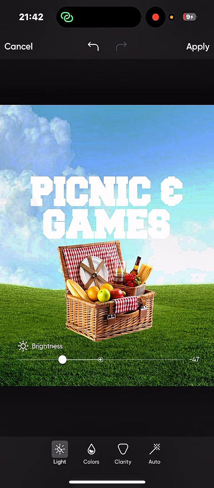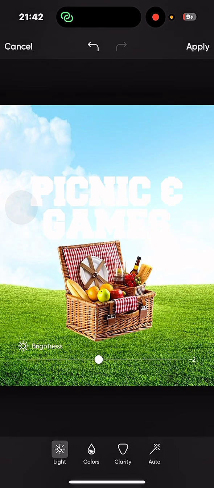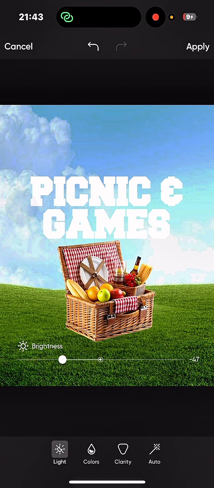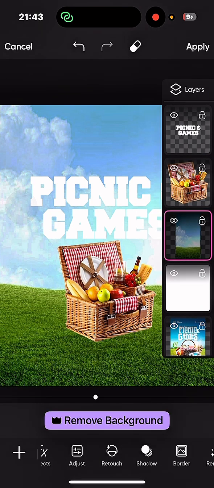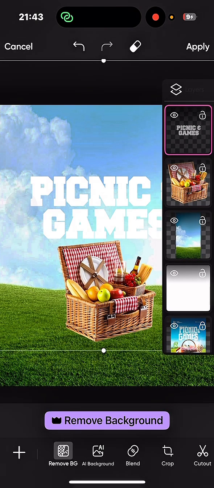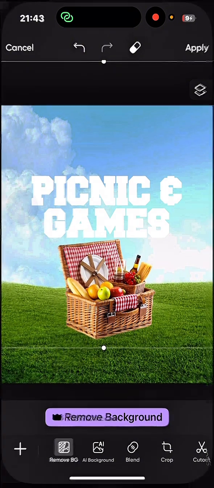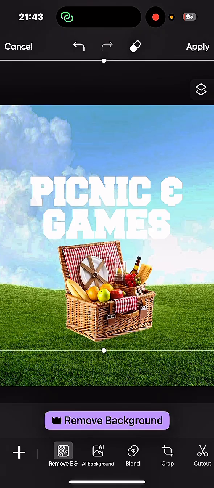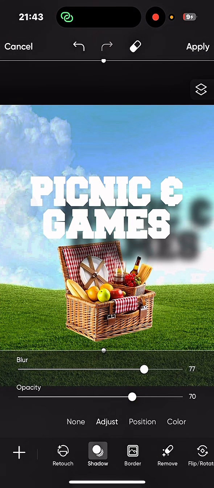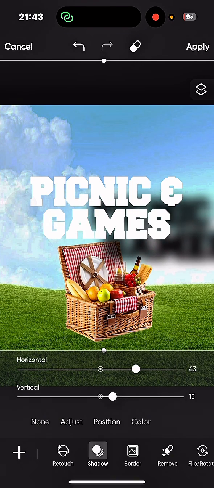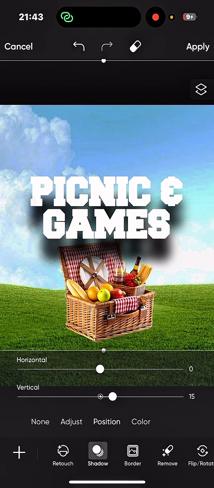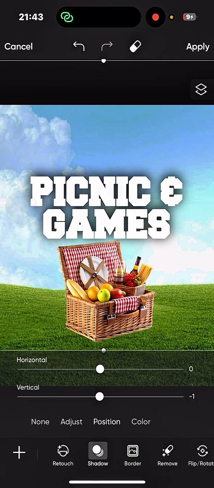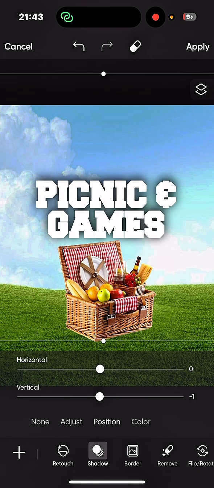Okay, but we'll just do it for the sake of the video. Let's just reduce it to some extent. It is okay. Now, the picnic and games. I'm still not satisfied. I want it to be white actually, but the problem now is that it's still not bold to my liking. Now I'm going to put a shadow effect. I just press the text and put a shadow behind. Yes, that is basically it. That's simple. Yes, it's actually brighter now.